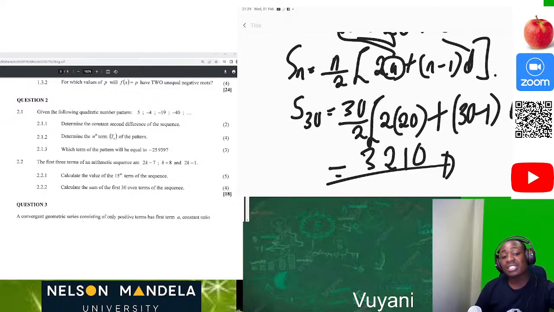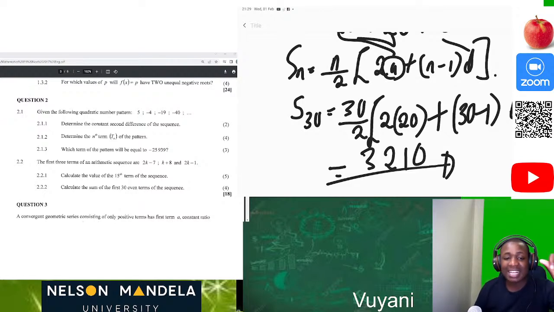Then after that, we determined the Tn, or the general term of the arithmetic sequence. Then we found that it's 3n plus 14. But we have not yet answered what we were asked. We were asked to determine T15, or the 15th term of the sequence. So what do we do? We just substitute 15 into the Tn, or the general formula which we had.